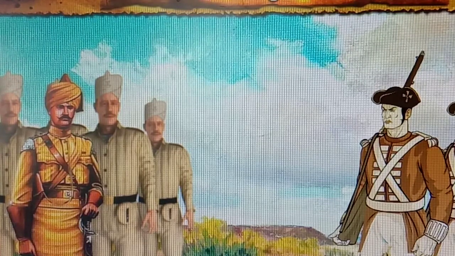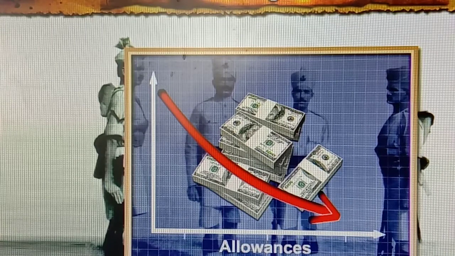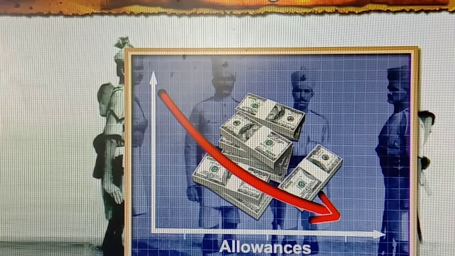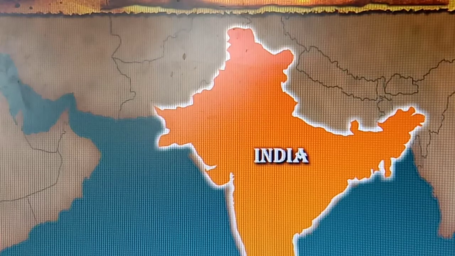They were paid less compared to the British soldiers. It means British soldiers were getting high salary, and Indian soldiers were getting low salary. Whatever other allowances, payments, bonus and increments there were, were also gradually decreased. They were not getting any higher salary. Such differences were there between Indian soldiers and British soldiers. Due to these reasons, there was growing discontent or dissatisfaction among the Indian soldiers. So this is the reason they raised their voice against the Britishers.